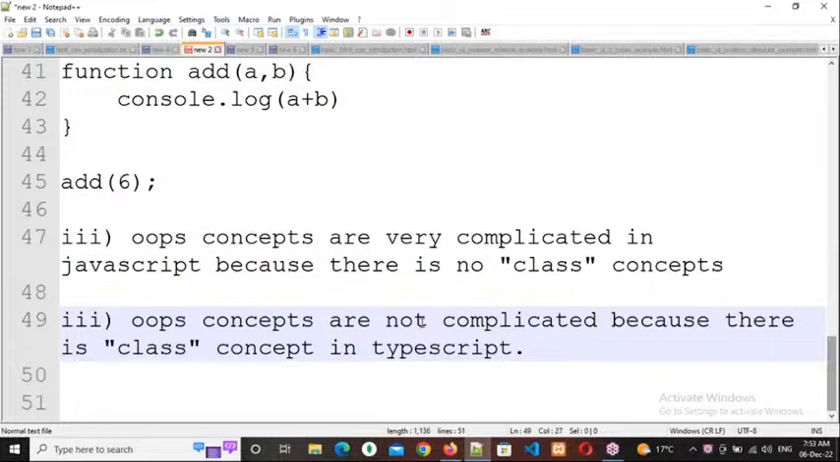If you know already about OOPS concepts, it's okay. If you don't know, no need to worry. Whenever TypeScript classes started, I will tell you that OOPS concepts. I will make you perfect. So what is the thing you need to remember until then? OOPS concepts are very complicated in JavaScript because there is no class concept. OOPS concepts are not complicated because there is class concept. This is the 3 major differences.